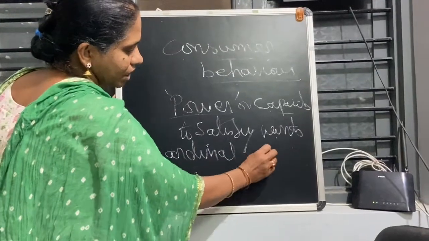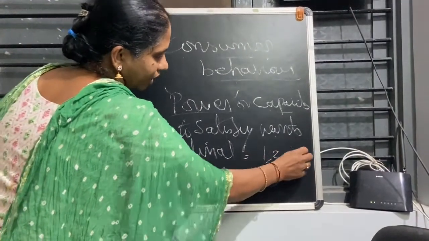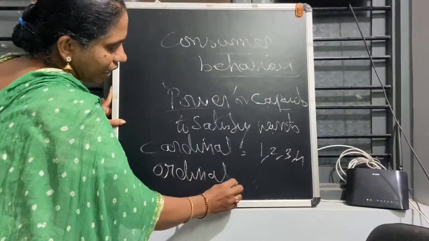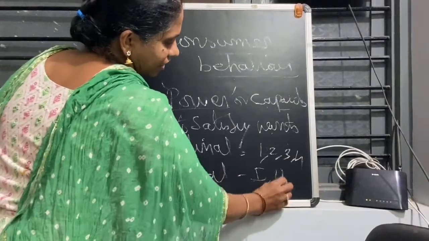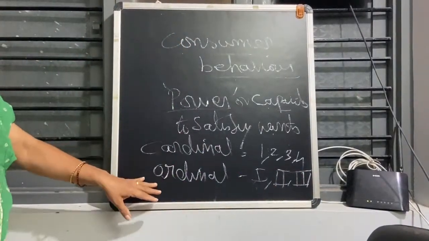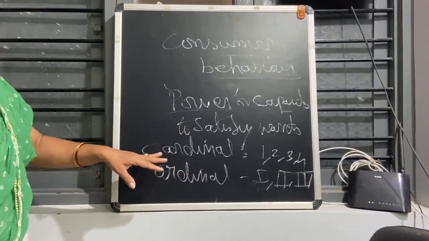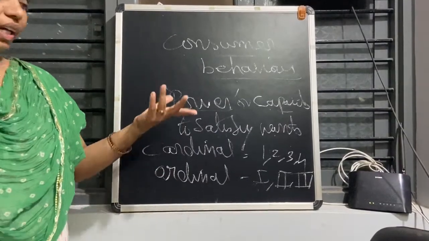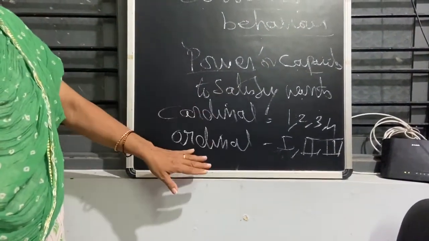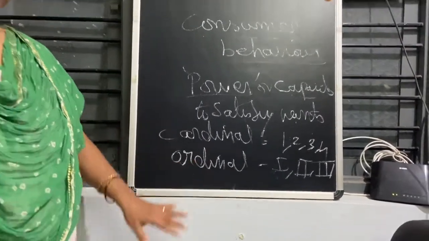Cardinal means we can measure like 1, 2, 3, 4. Ordinal means that we can make the ranking: first, second, third, like this. Two approaches, the cardinal approach and the ordinal approach. Marshall was telling about the price, that you cannot measure in terms of the price. So we are using these two approaches, the cardinal approach and the ordinal approach. We'll see what they are.